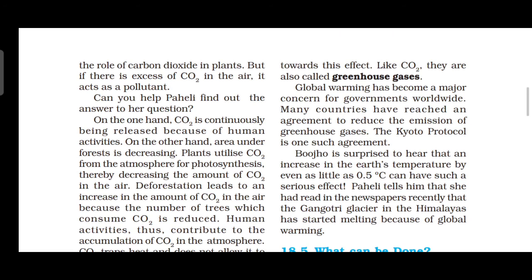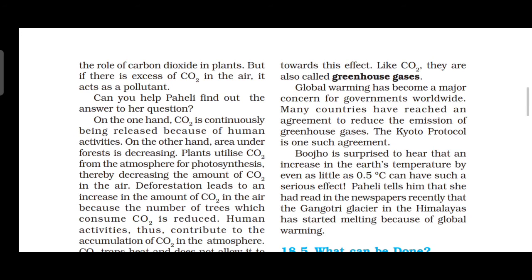These gases altogether are called greenhouse gases. Global warming has become a major concern for governments worldwide. Many countries have reached an agreement to reduce the emission of greenhouse gases.